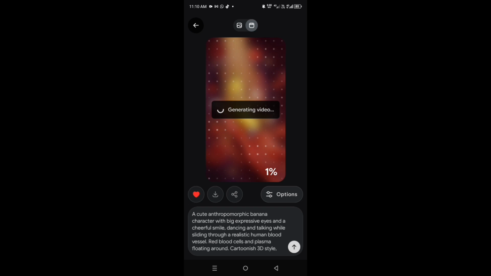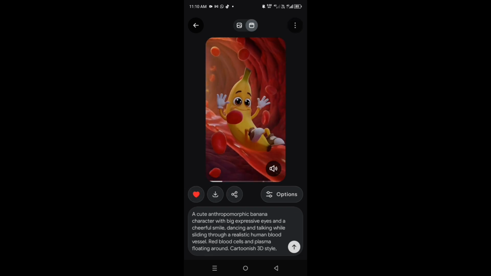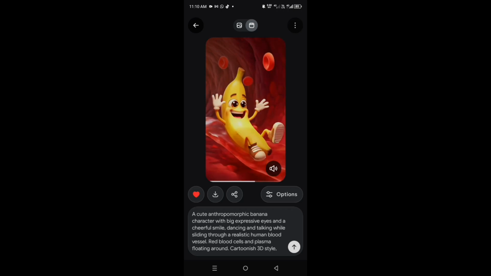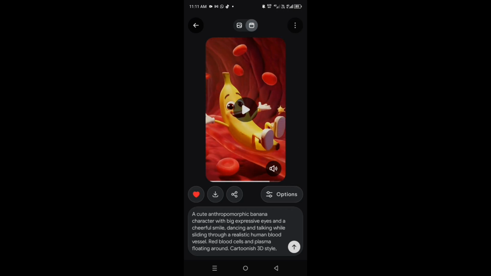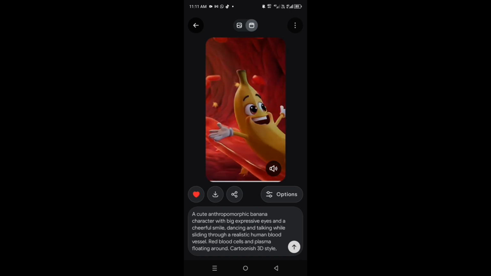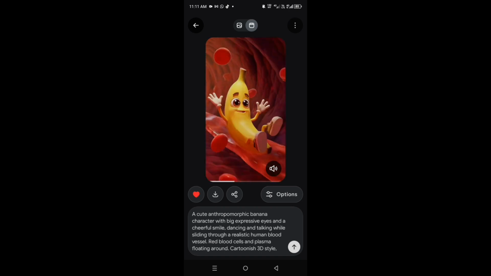Once I paste it, it is this same image prompt that will generate the video for me. You can see my video is now generating. All you simply need to do is bring back the same image prompt and paste it in Grok AI. While generating the video, it will also include the speech in the prompt. That is the speech that your fruit character or vegetable character will be saying. So, Hello, I am Banana. I give you energy. Since I'm satisfied with what it has generated for me, I'm just going to go ahead and click on the download button to download my video.